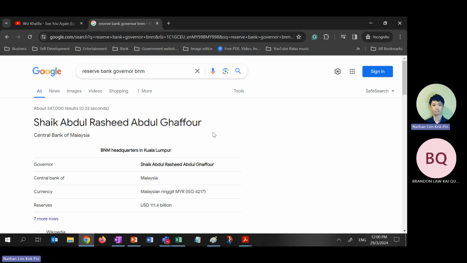Syed Abdul Rashid. What if the news article says Syed Abdul Rashid just declared OPR to decrease, but you don't know who Syed Abdul Rashid is? Then you cannot write, because you don't even know whether this is binding or not, right? Whatever the speech is, is it good or not? Is it controlling the monetary policy or not?